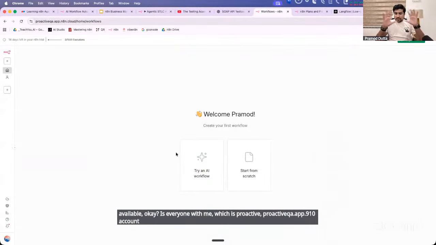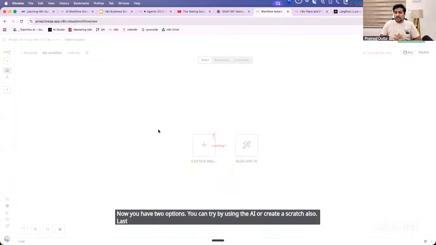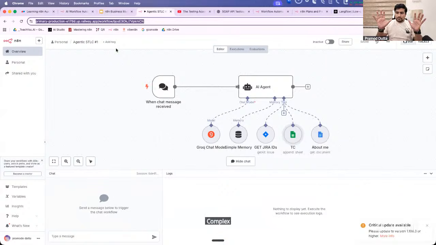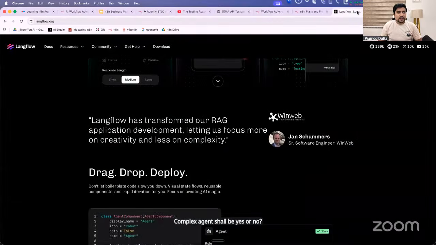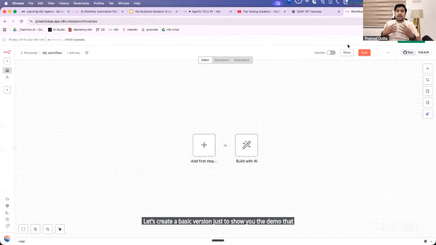So whenever you first see it, now you have two options. You can try using the AI or create from scratch also. Last time we created a beautiful simple agent. Shall we create a simple agent? After that we will create a complex agent. Shall we? Yes or no? Let's create a small basic agent, right? Yes, let's create a basic agent just to show you the demo of what exactly we learned last time, everyone.